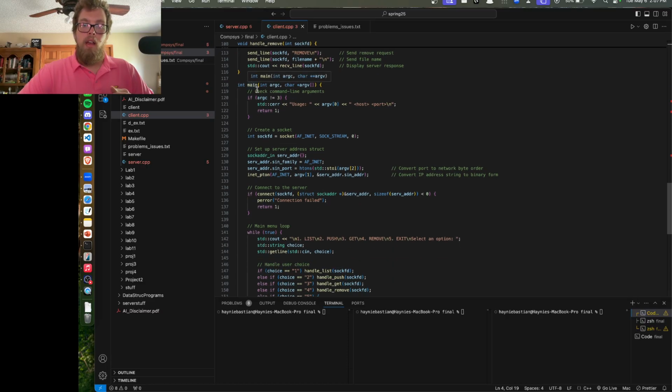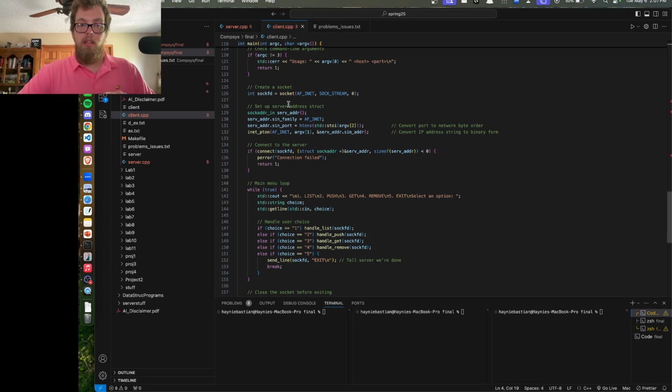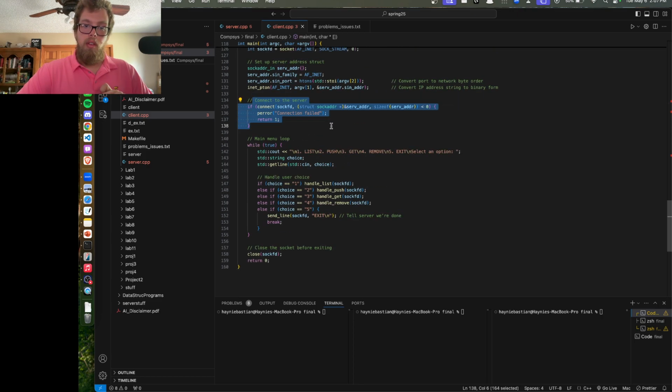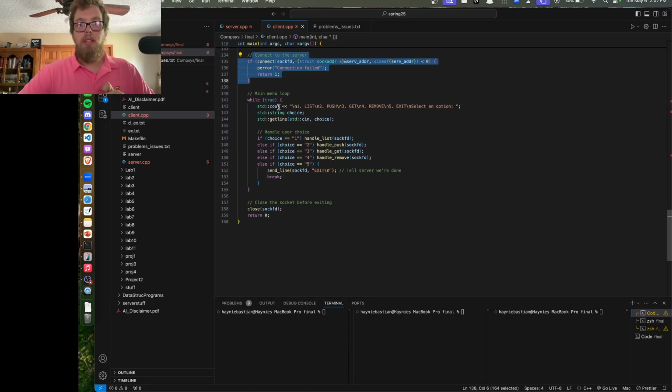And our main is going to connect, create socket, and if connection fails, it will throw an error, and then it's going to put us into a loop, and it's going to tell the users to list, push, get, remove, exit, select an option. Now you have to select options 1, 2, 3, 4, or 5. You can't type in the words, but that's okay.